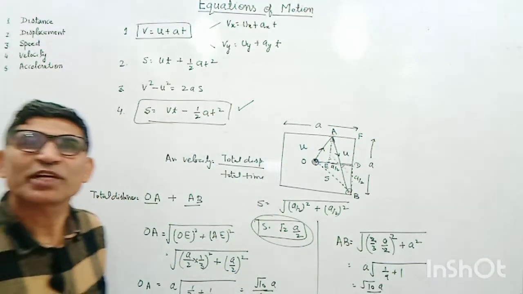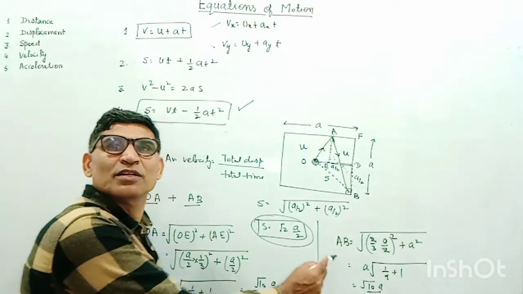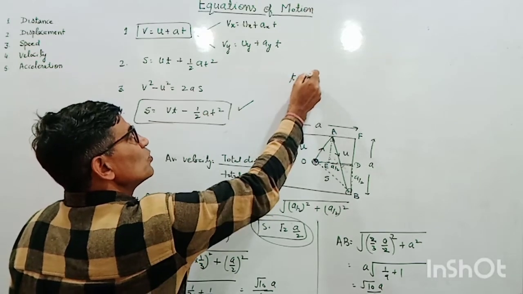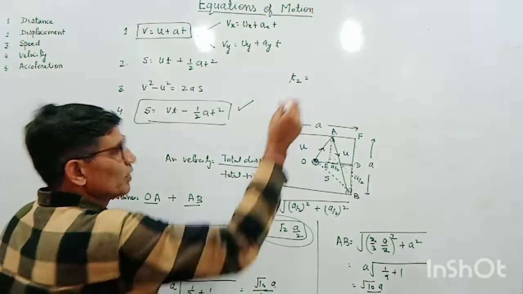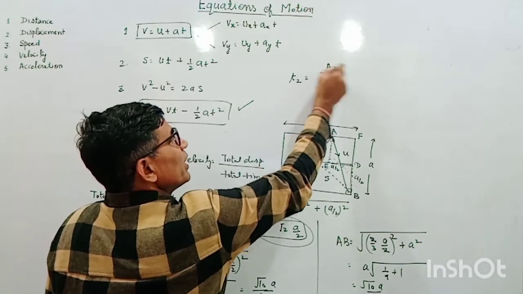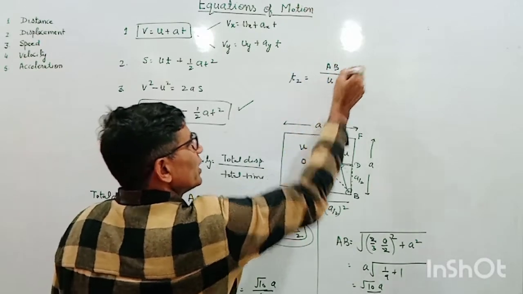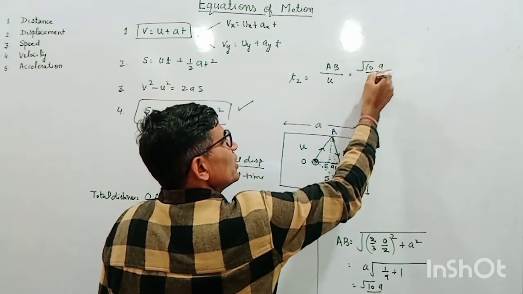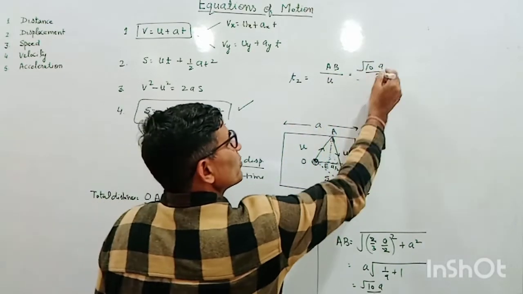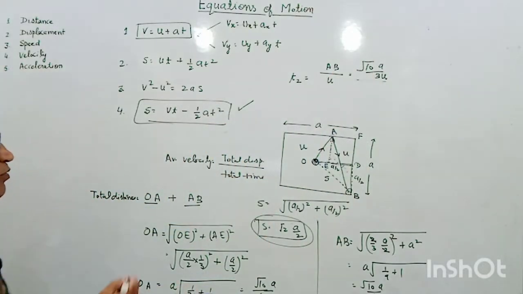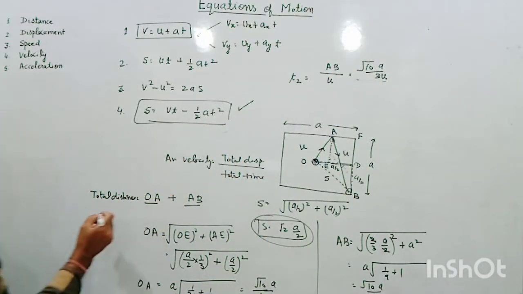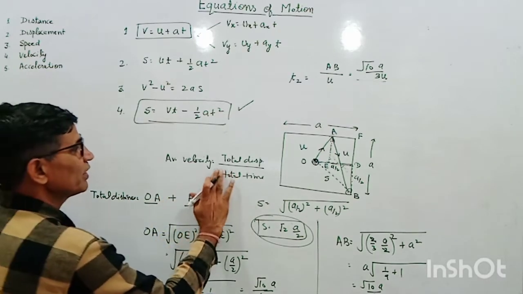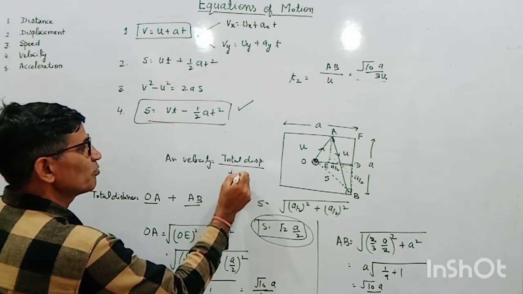Now what is the time taken from A to B? Time taken T2 will be equal to this AB divided by speed u. And you know AB is root 10 a upon 3, divided by u, so it will be 3u. Total distance is OA plus AB, and total time is T1 plus T2.